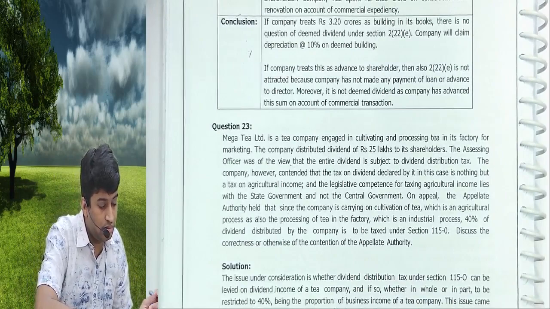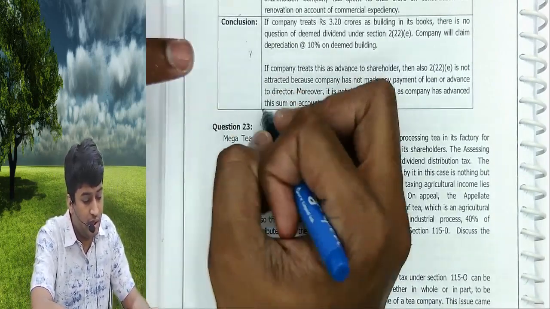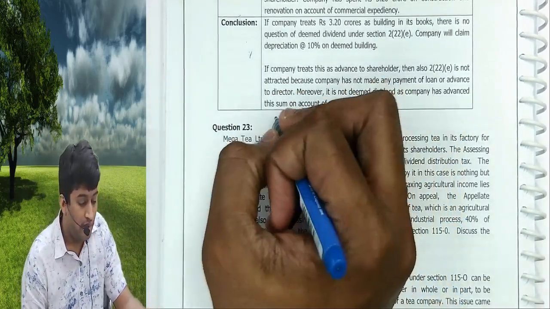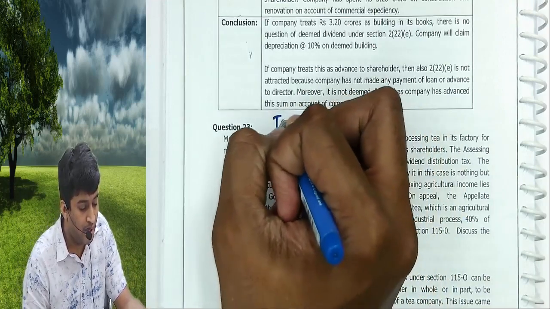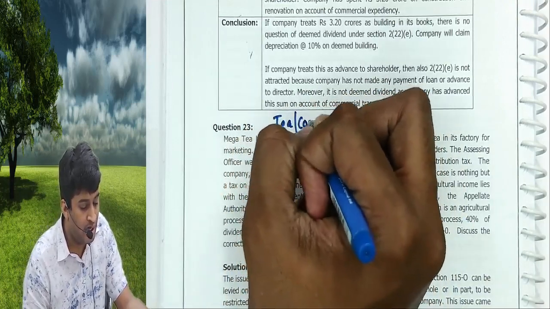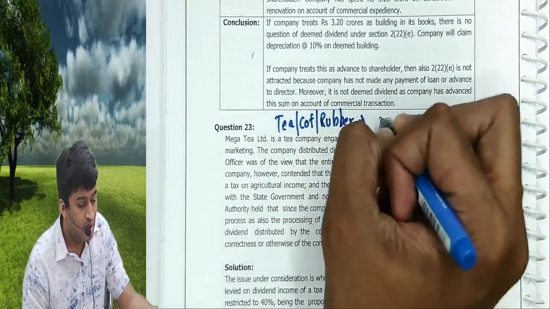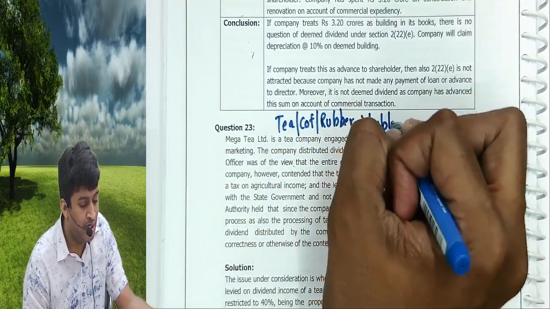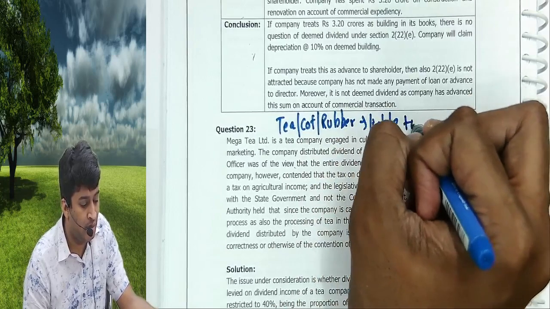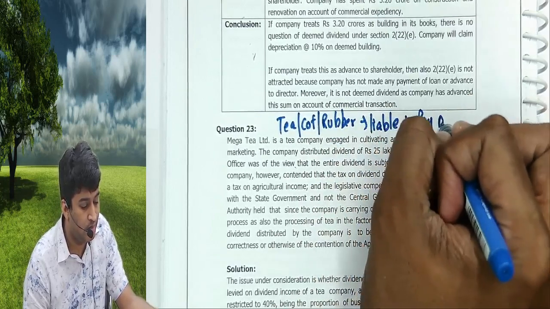Listen now. 23. Remember, I'll explain in only a simple way. Whether into your tea business, coffee business, or rubber business, these companies are liable to pay DDT also.